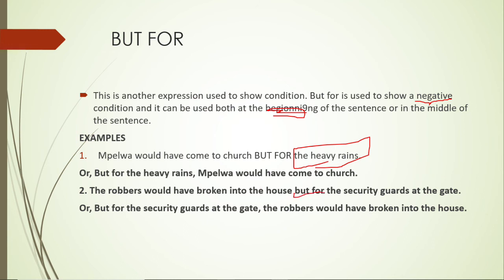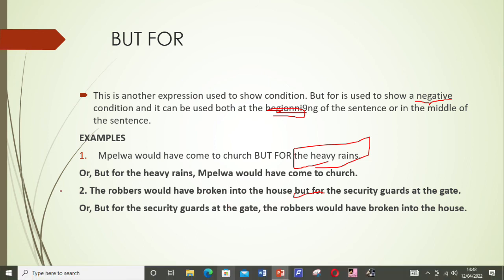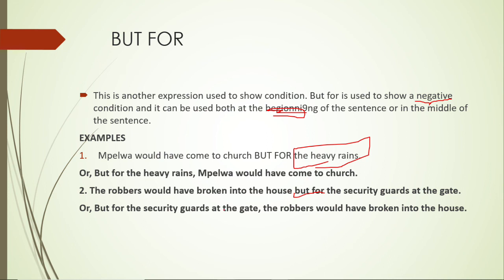As you have seen here, we are not putting a comma when but for is used inside a sentence. But for the security guards at the gate, the robbers would have broken into the house. So when you start with but for, then you put a comma before you proceed to the next part of the sentence. These are just condition structures with the same principle.